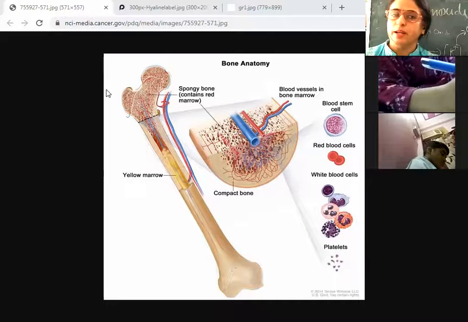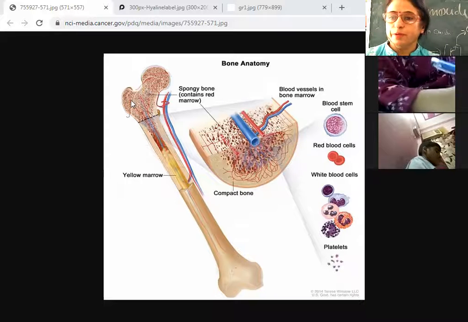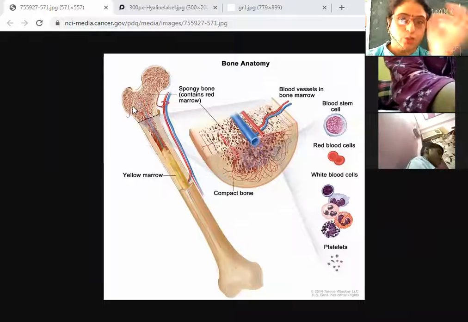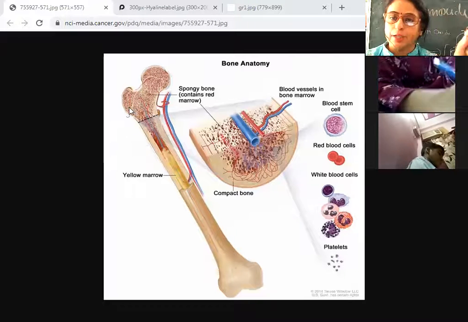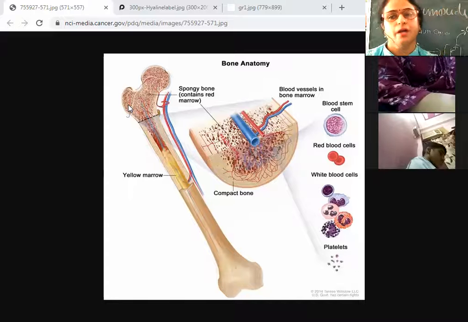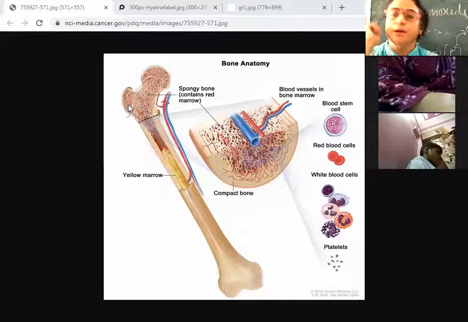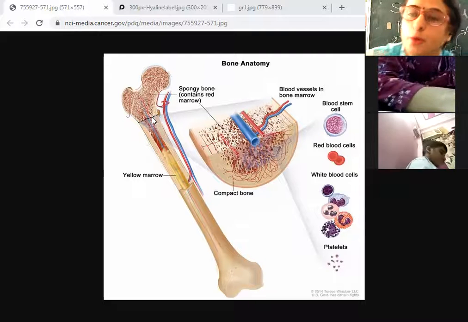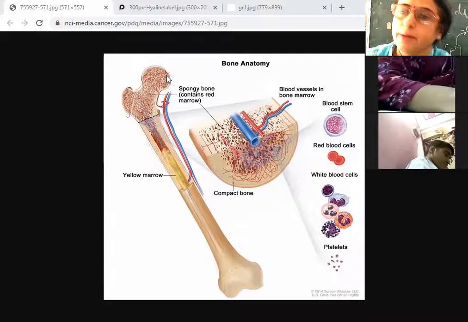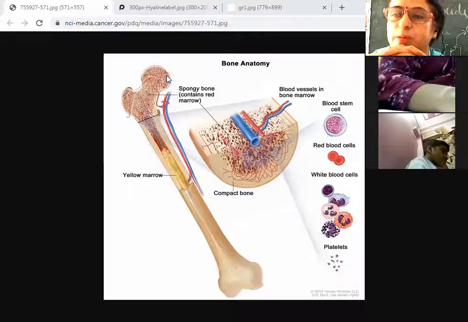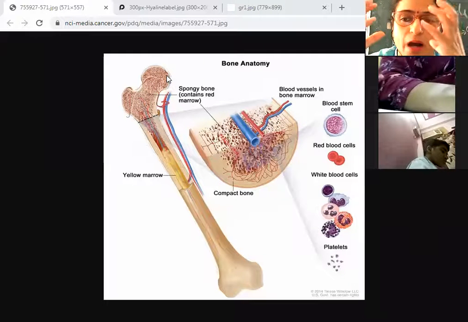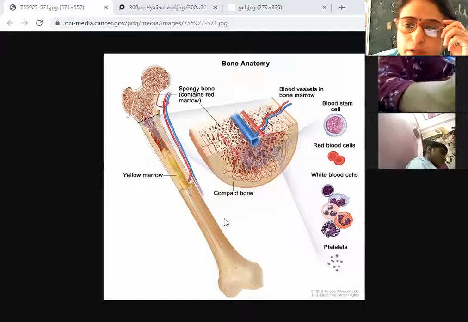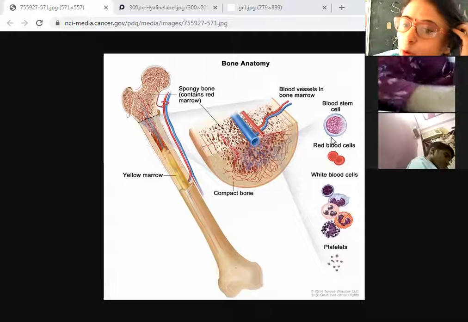But if we try to analyze the matrix of bone, it is very, very hard. Please note down that the matrix of bone is very, very hard. It is hard because of protein and the compounds of calcium and phosphorus which make it hard. So what is the nature of the matrix of bone?